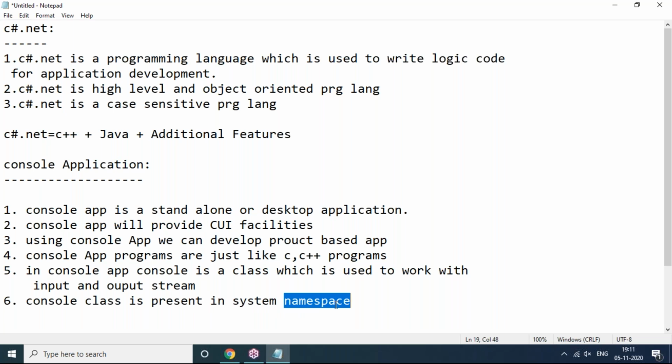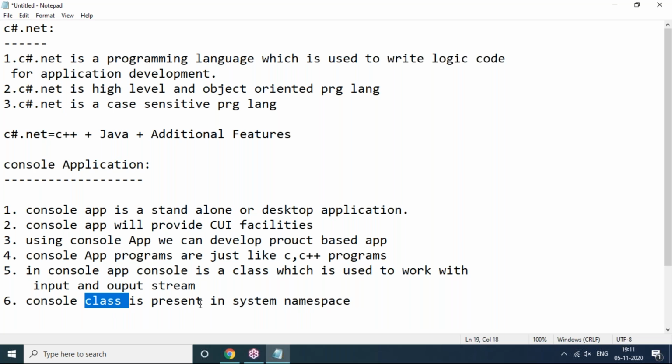In that, according to .NET, we can call it a namespace. But when we create a console application here, there is no need to import any namespace. Directly, the built-in namespaces will be available. I'll tell you now. Today, I'll create a console application. How to create it, I'll tell you.